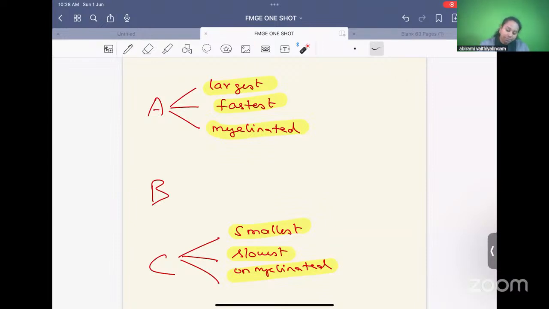Yes. Type B is both. It is in between A and C. It has both the properties.